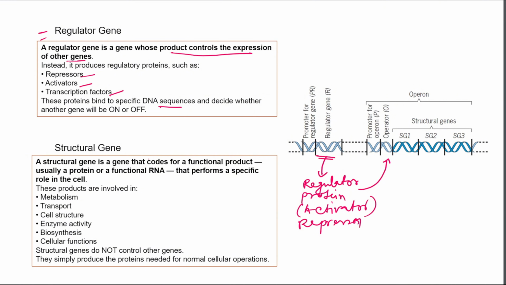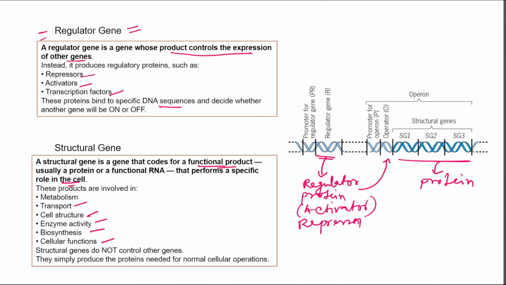And the structural gene is the gene that codes for a functional product. This structural gene codes for a functional product, usually a protein or functional RNA, that performs a specific role in the cell. So the regulatory gene controls other genes like the structural gene, but the structural gene does not control other genes. The structural gene is controlled by other genes. It produces the proteins needed for normal cellular operation, like metabolism, transport, cell structure, enzyme activity, biosynthesis, and cellular function. So these are the structural genes.